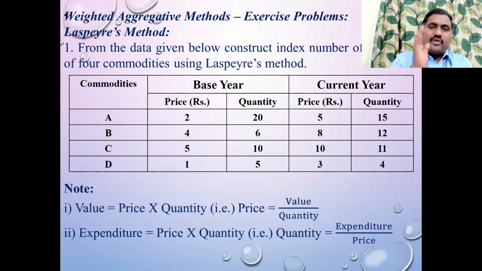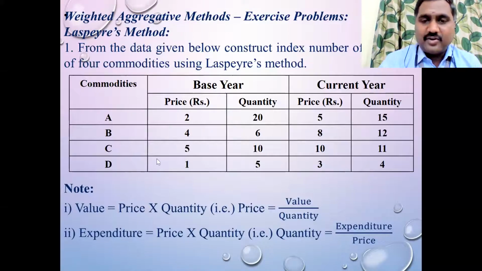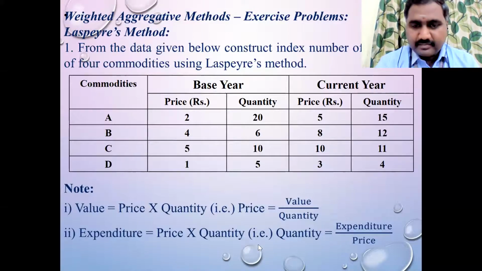Very good. Now, if you understood this concept, it is very, very simple, because you know the formula. We need P1 into Q0, and then P0 into Q0. Multiply and find out the summation, divided into 100. You will get the answer. Simple. Okay. Now I'll stop sharing this.